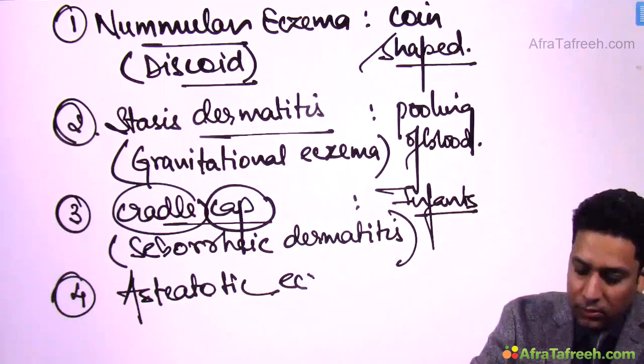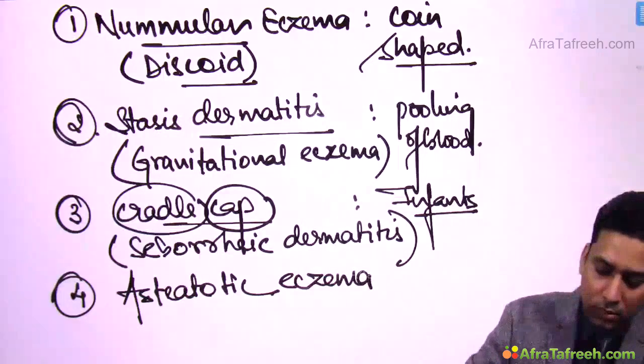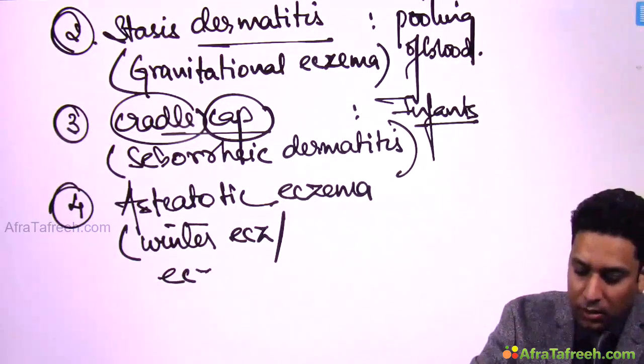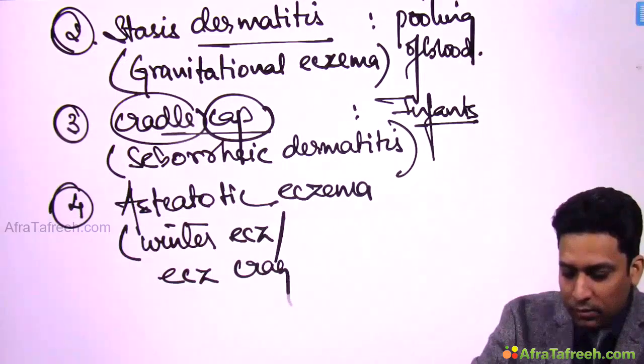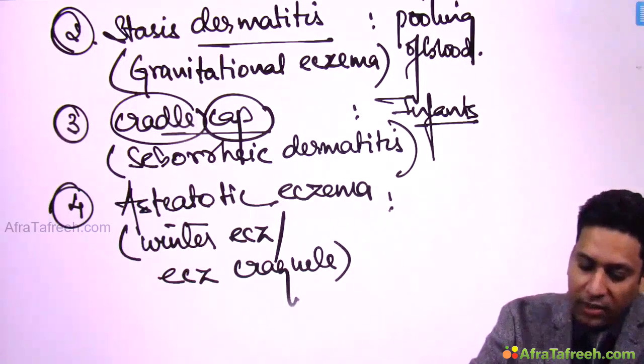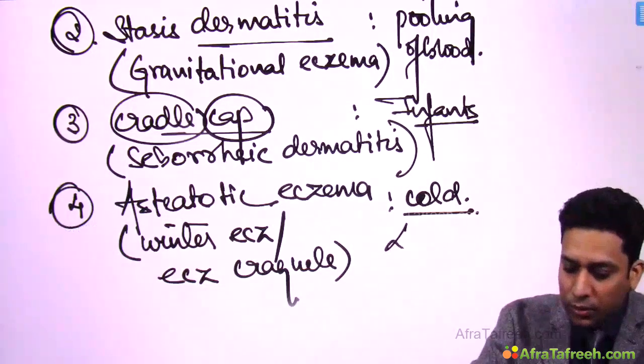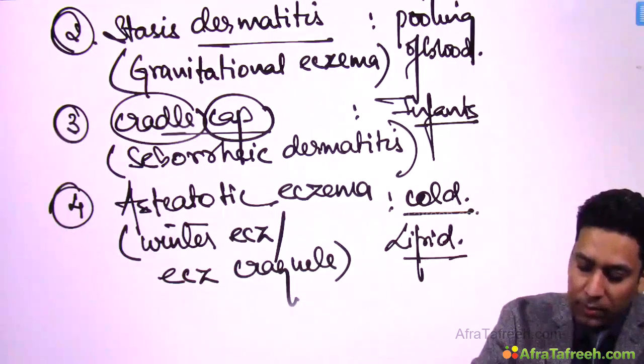Steatotic eczema. This is also known as winter eczema or eczema crackle. The triggering factor is cold, that's why this is known as steatotic eczema, but it is due to deficiency of lipid in the skin.